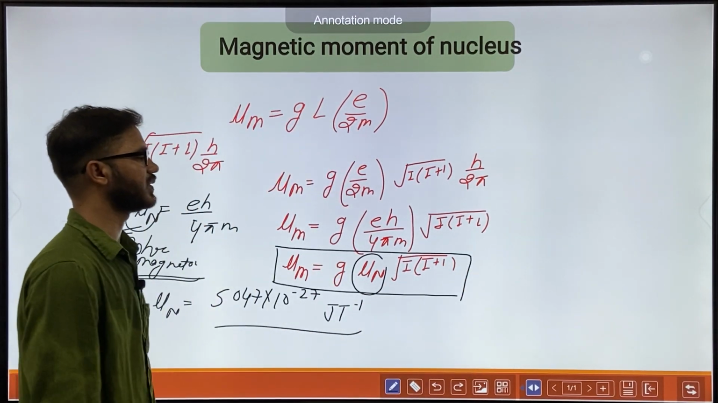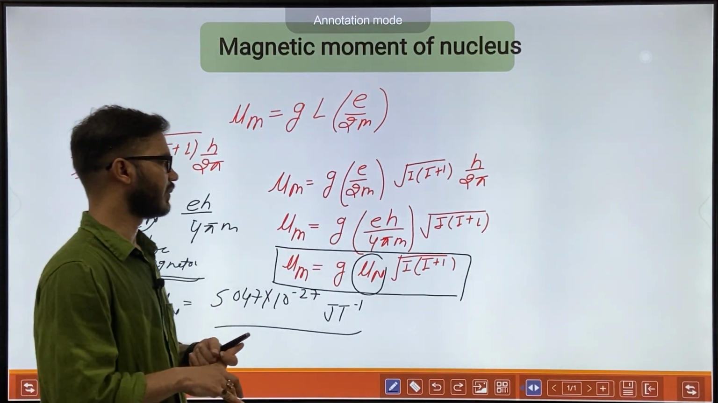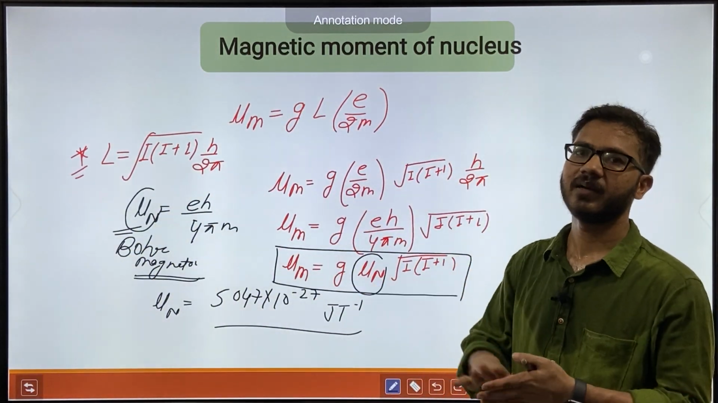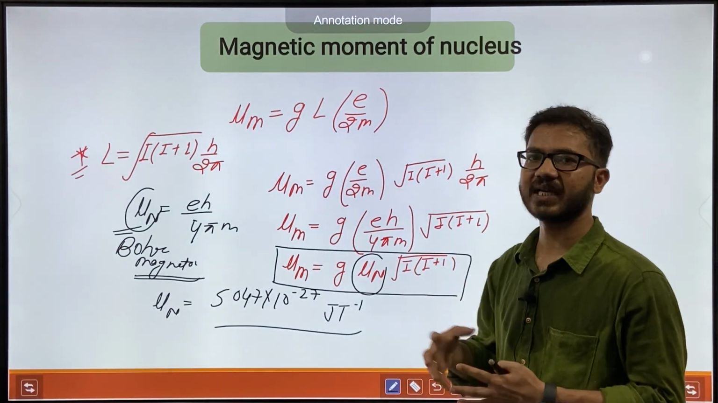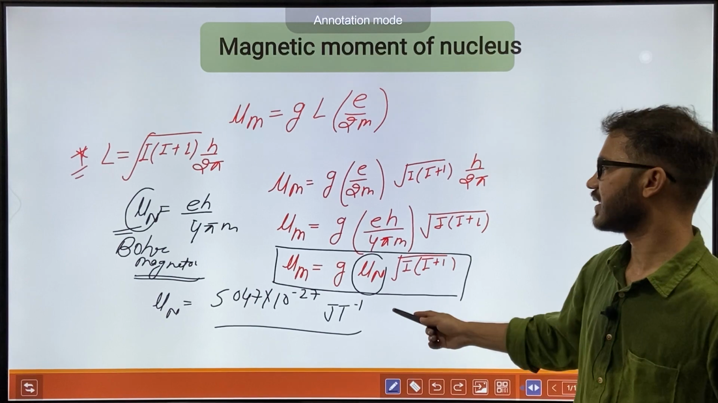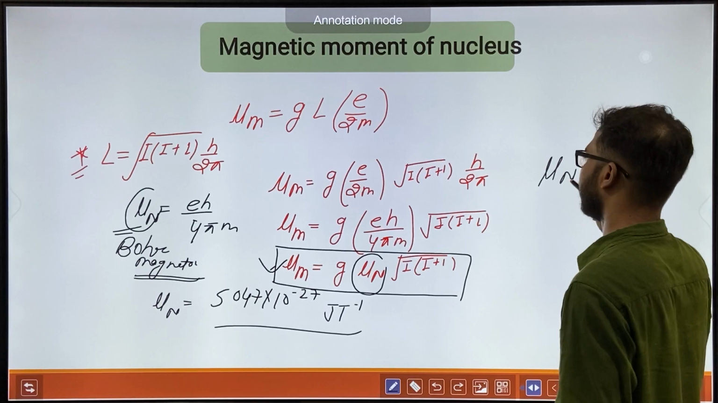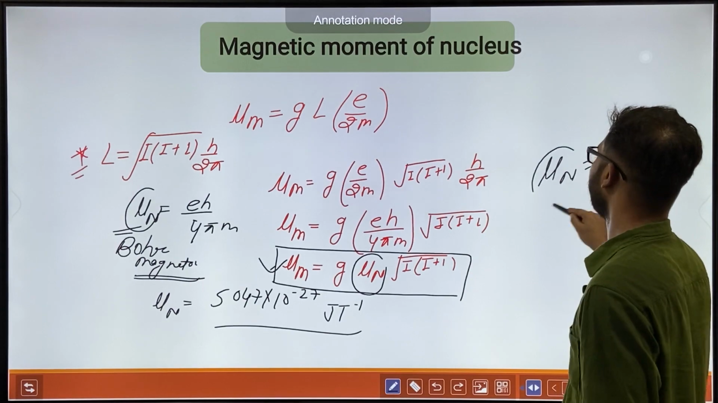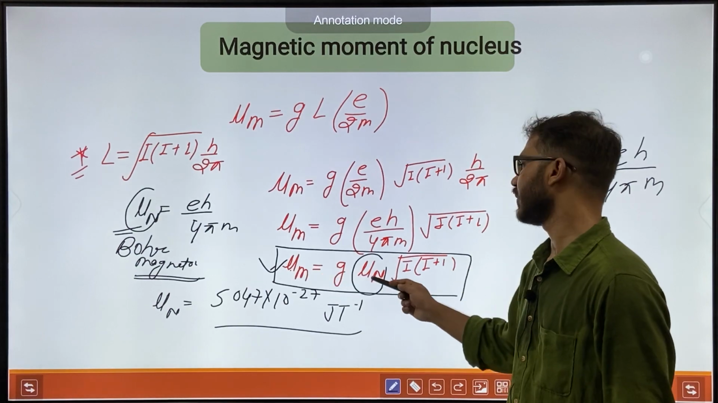Mu m is equal to G mu n under root I plus 1. So one question may be asked to you: what is the mu n? If someone asks you a question from physical chemistry, someone can ask a question from this formula, and someone can ask the value of 4 pi m mu n. Okay, so what is the relation between mu m and mu n?